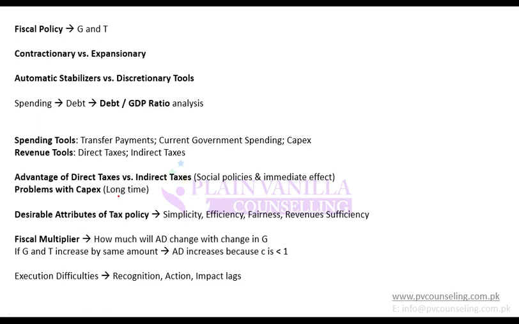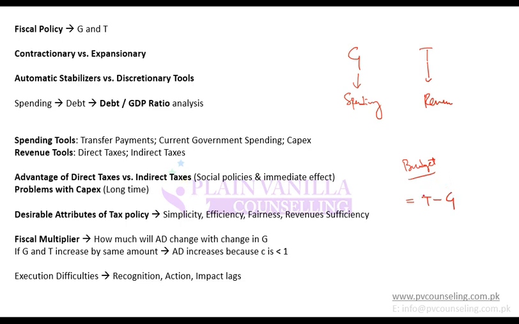Okay, so moving on, government is spending something and government is getting tax. So this is spending and this is revenue, correct? The difference between this revenue and spending is known as budget surplus or deficit. If taxes are greater than government spending, it is known as surplus.